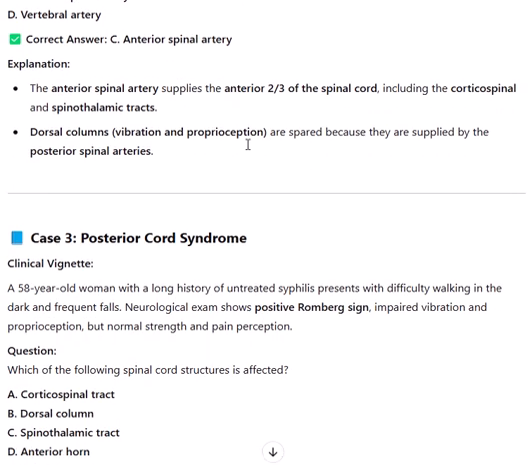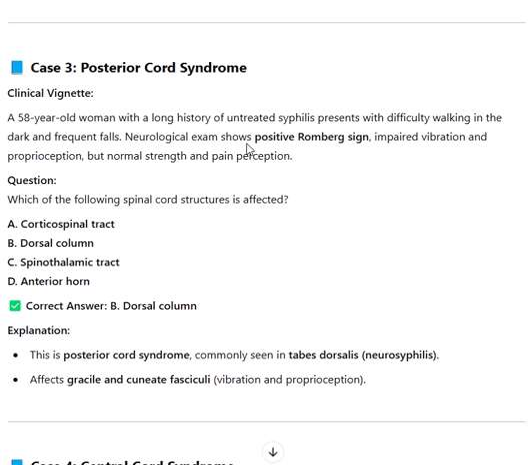Case 3, posterior cord syndrome. Clinical vignette. A 58-year-old woman with a long history of untreated syphilis presents with difficulty walking in the dark and frequent falls. Neurological exam shows positive Romberg sign, impaired vibration and proprioception, but normal strength and pain perception. Question: which of the following spinal cord structures is affected?